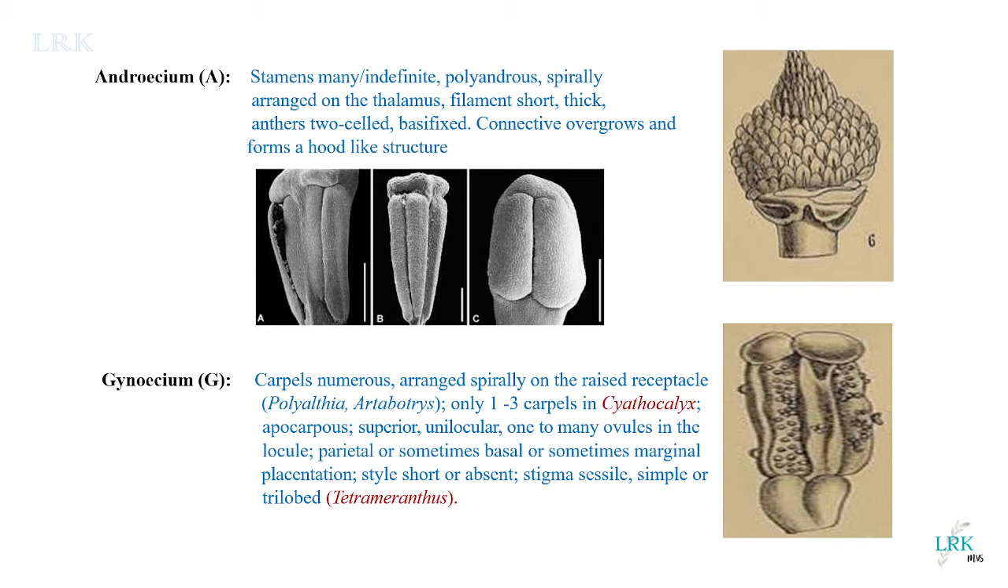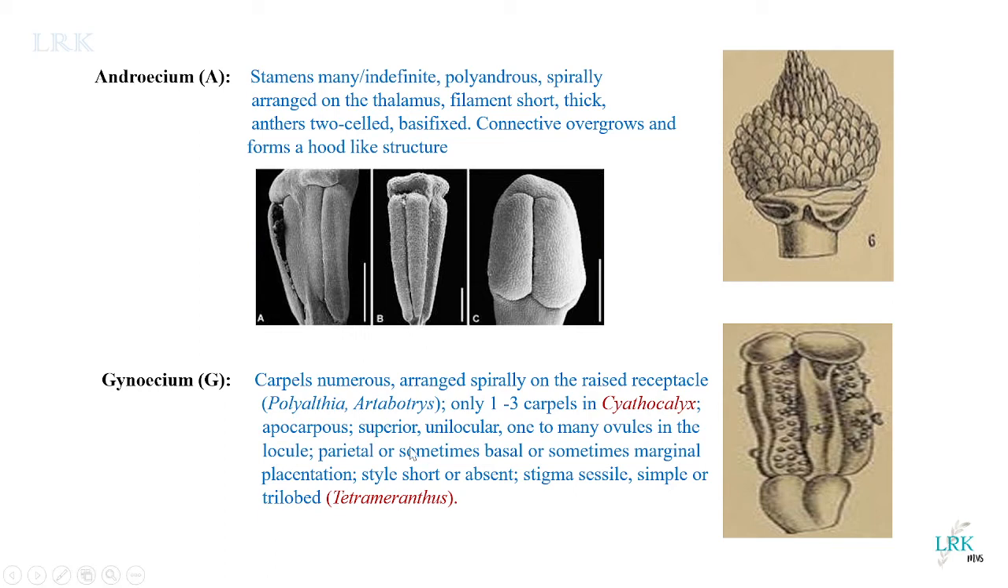Parietal or basal placentation. Placentation is the attachment of the ovule inside the ovary with the help of the placenta. So this placentation may be parietal, or basal, or marginal. The stigma is sessile and simple, or it may be trilobed. See here, the stigma is trilobed, and the style is very short in nature.